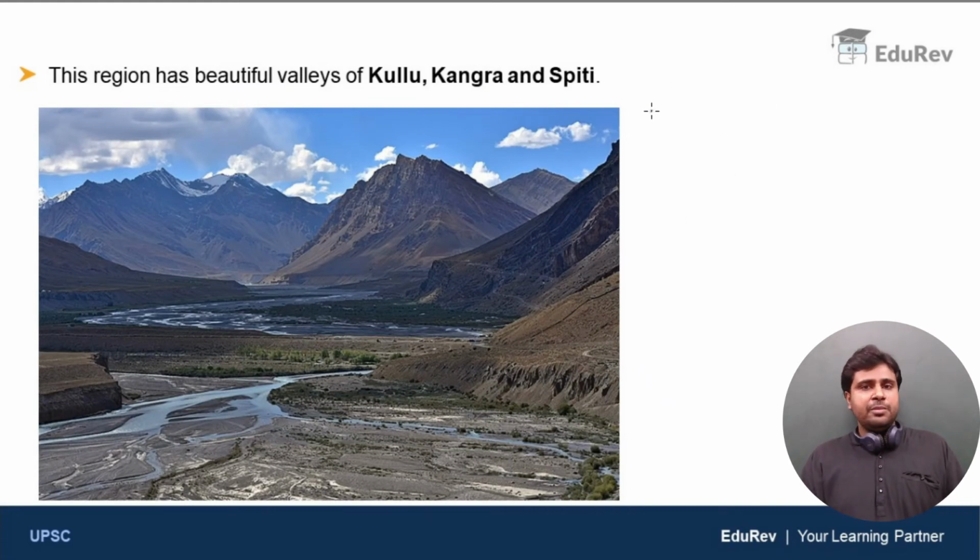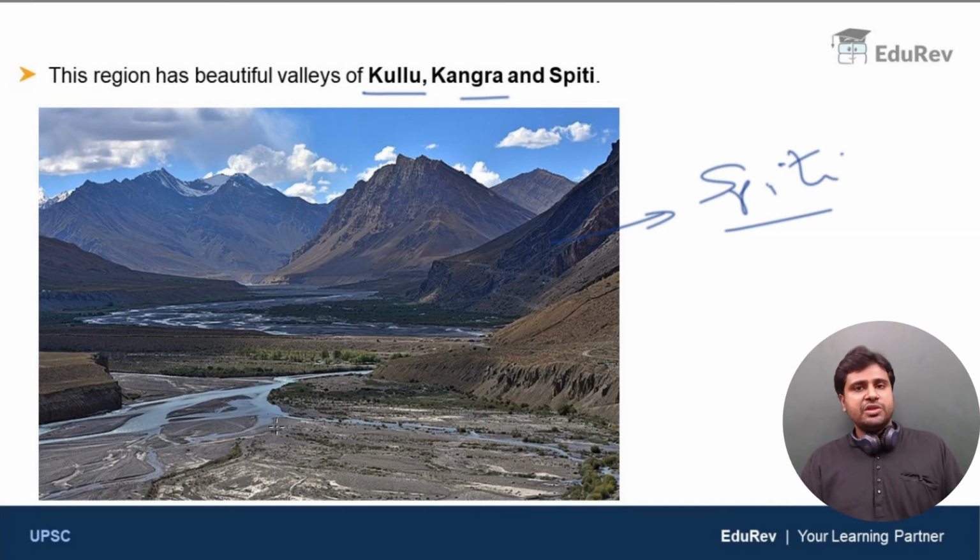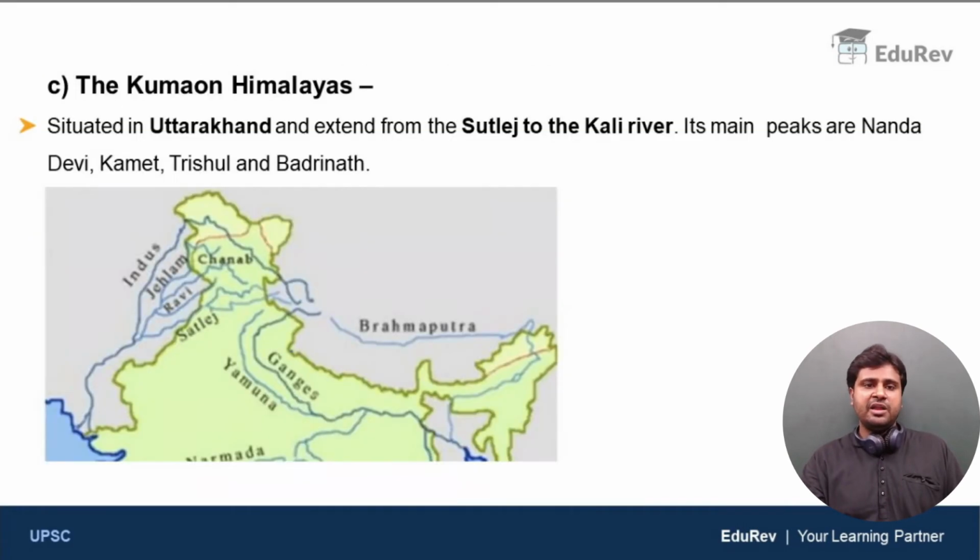Next, the Himachal Himalayan region has beautiful valleys of Kulu, Kangra and Spiti. Now this is an image of Spiti Valley with the beautiful Spiti river passing through. Clear, right? So with this we are done with the Himachal Himalayas.